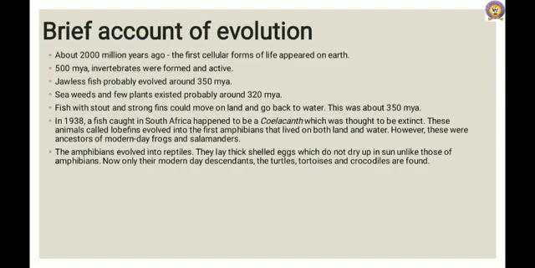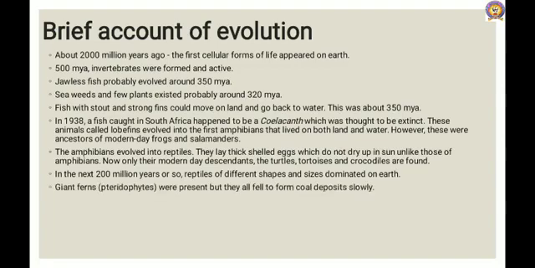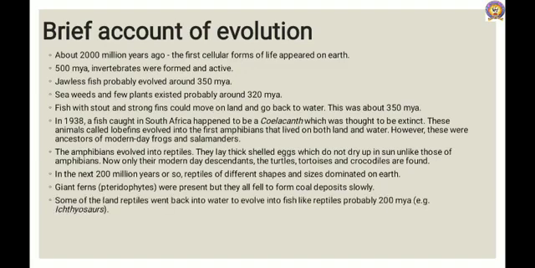The next, 200 million years ago, reptiles of different shapes and sizes dominated the Earth. Giant ferns, probably pteridophytes, were present, but they fell to form coal deposits slowly. Some of the land reptiles went back to water to evolve into fish-like reptiles, for example ichthyosaurs.